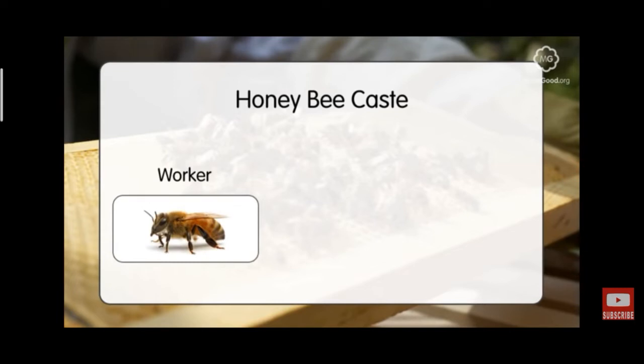There will be many worker bees, and worker bees collect nectar and pollen and feed the small ones. Listen here, the worker bees are feeding the small ones and storing the honey in the combs. So worker bees are very hardworking bees. What are their functions? They collect nectar and pollen from the flowers, feed the small ones and store honey in the combs, and they also protect the inmates of the hive from enemies and make and clean the combs.